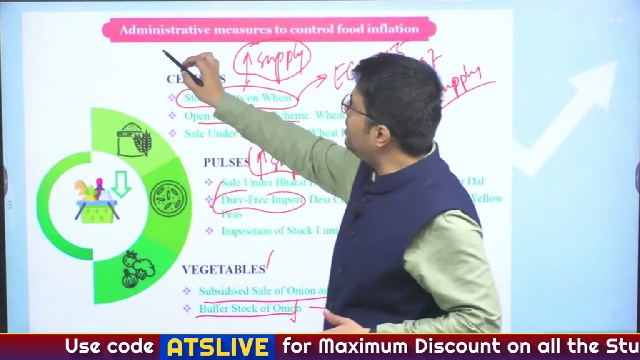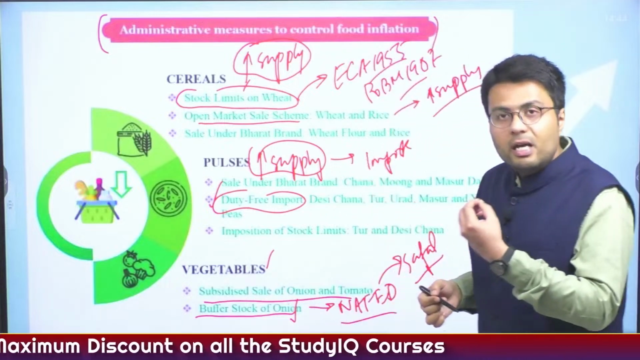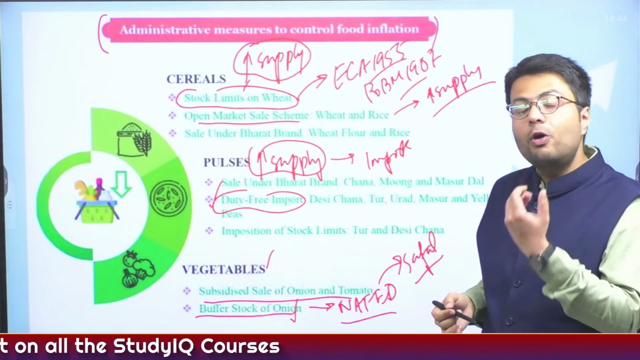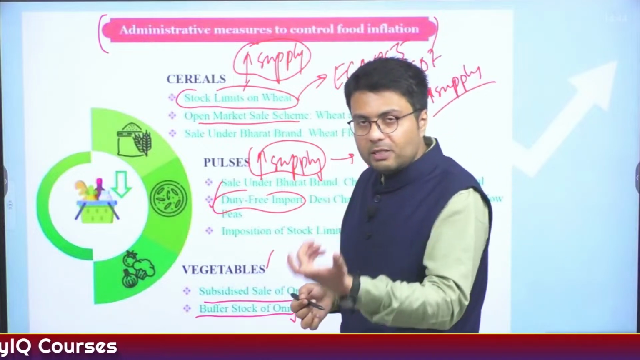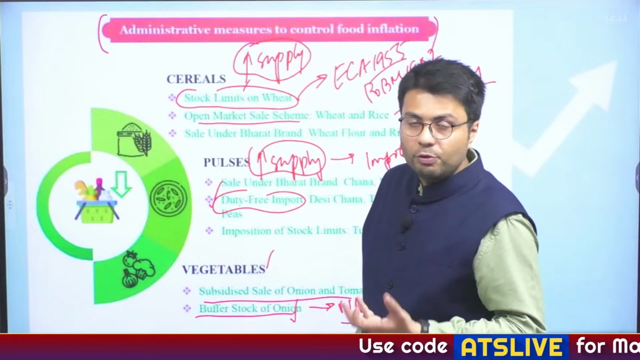Understood? So these were the administrative measures that were taken by the government, and in order to prevent increase in inflation in the future, what we need is to develop crop resilient or weather resilient varieties and to have a sufficient amount of buffer stock in the future. Understood?